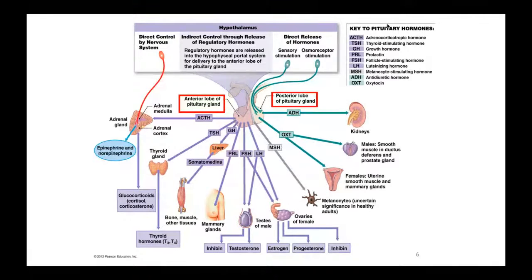And finally, in the posterior lobe, we have ADH, antidiuretic hormone. We know what a diuretic is, right? Alcohol is a diuretic. Coffee is a diuretic. We know those things make people pee or urinate. So an antidiuretic is going to hold on to water.